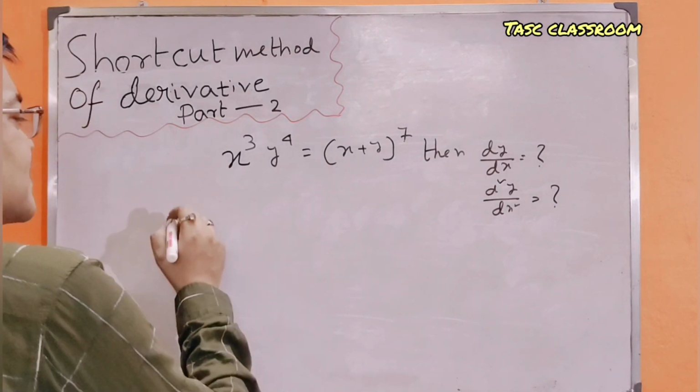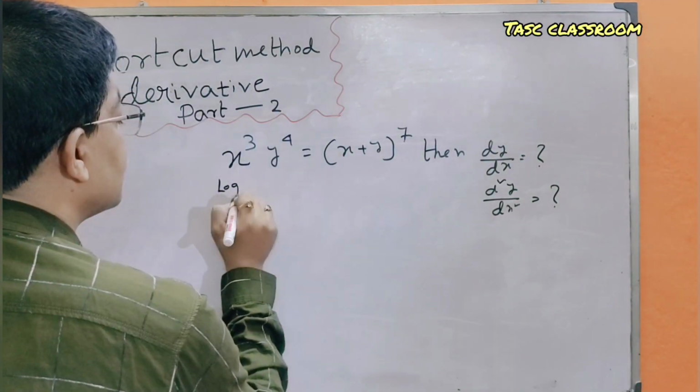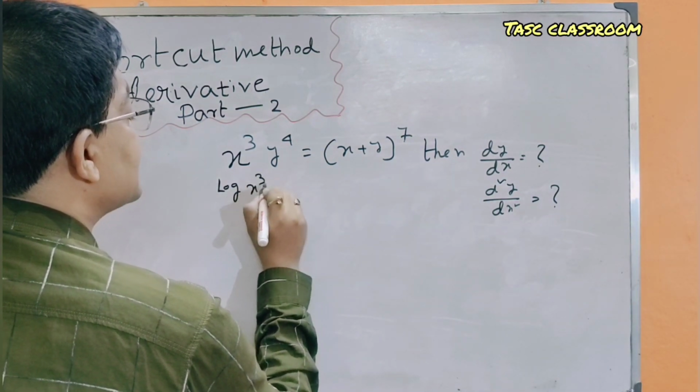The conventional method is taking logarithm on both sides.